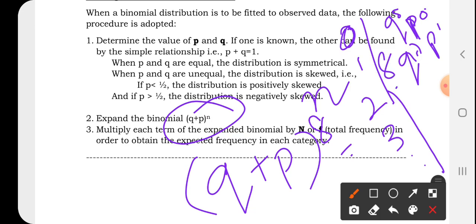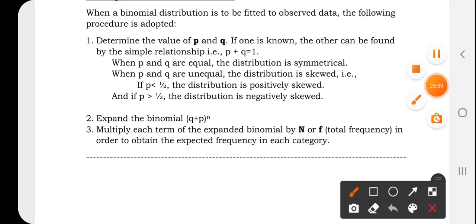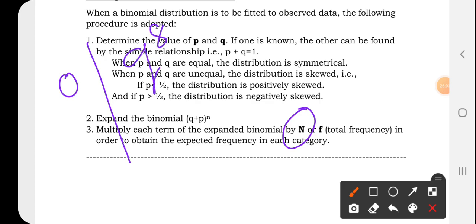With this, you have to multiply. What do you have to do with every term? You have to multiply capital N. Multiply each term of the expanded binomial with N. For example, the first term is Q to the power 8, and you have to multiply N with it. You will be getting the answer. Okay?